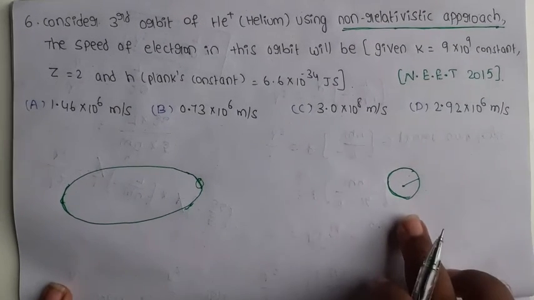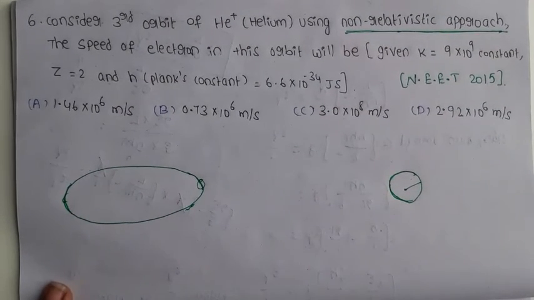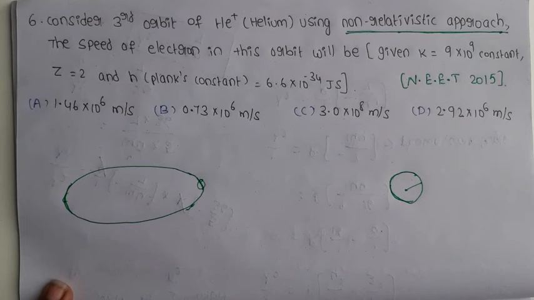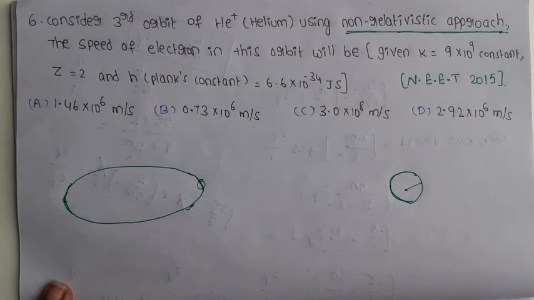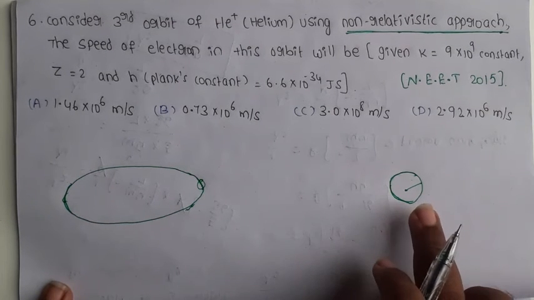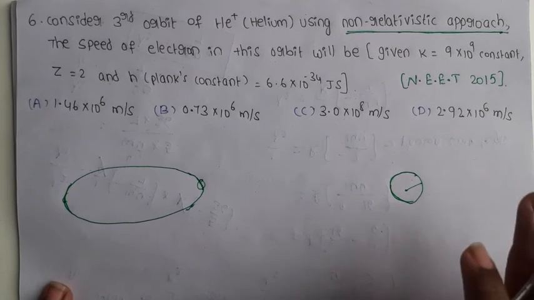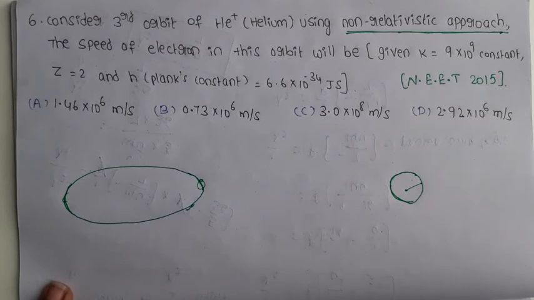And also in case of Bohr's model, electrons jump from one spectral line to another spectral line, but spectral lines do not split.